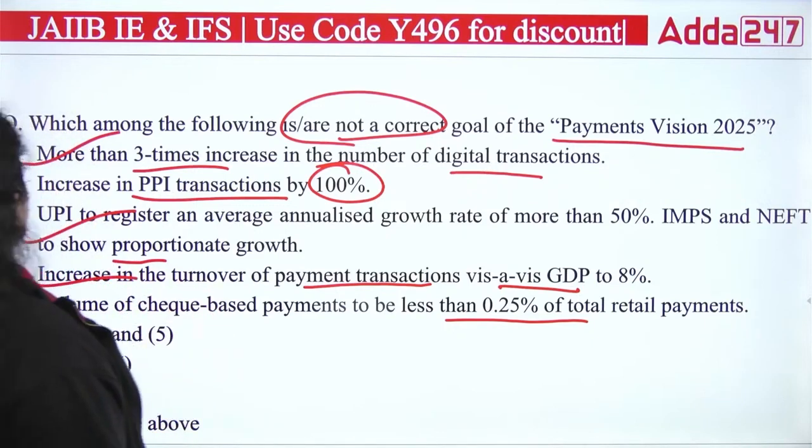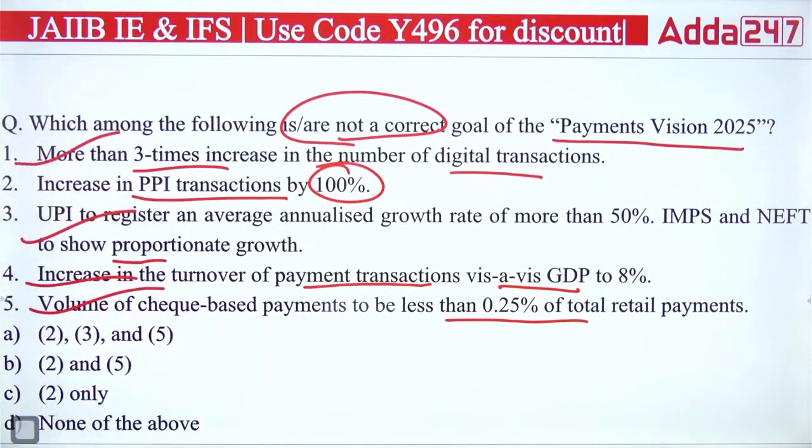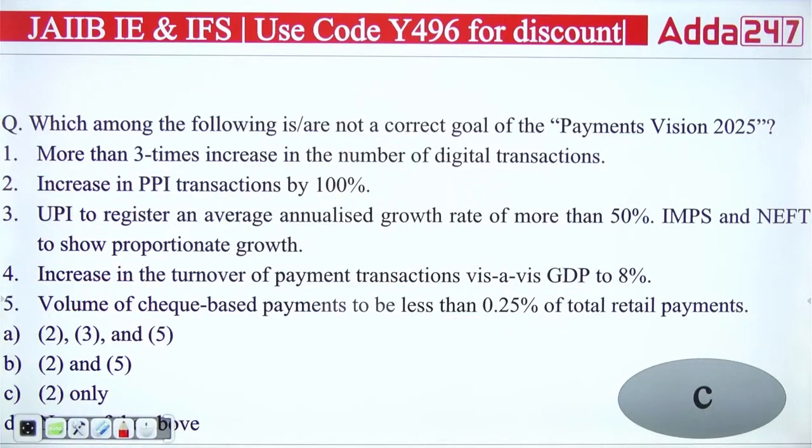Fifth is also correct, volume of check-based payments to be less than 0.25% of total retail payments. So the right answer is actually only the second, that is C. It is not a target of the Payment Vision 2025 to increase PPI transactions by 100%. It is not a target. So your right answer will be the second only, that's the C option. Okay, the right answer will be the C option.